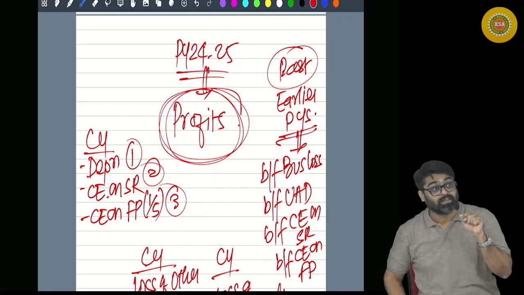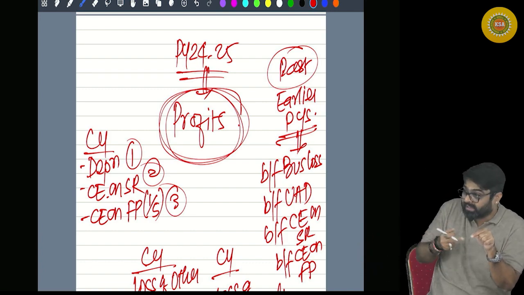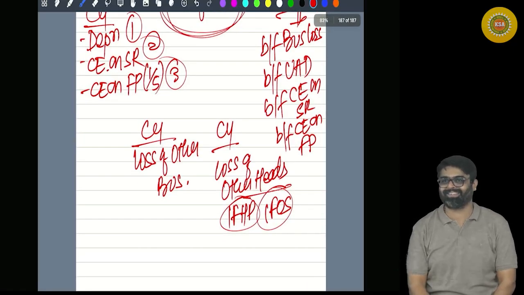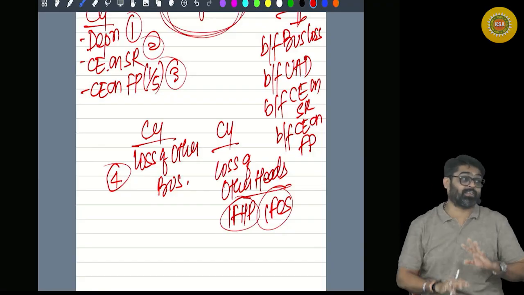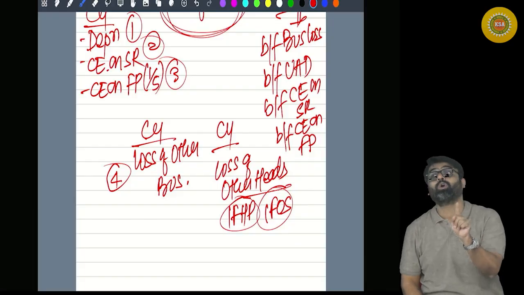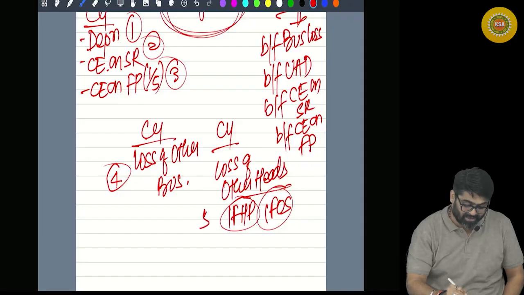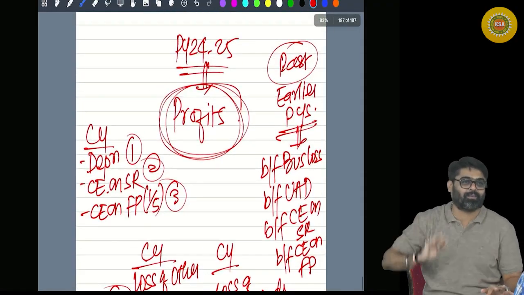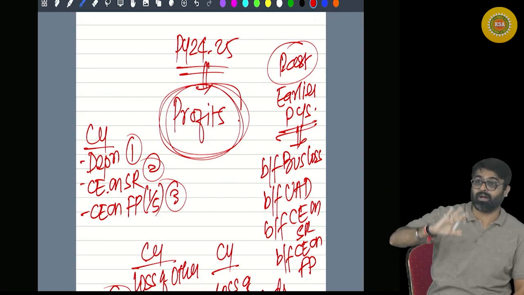Then that profit will be first utilized to absorb the losses of other business in the same head. So do you have losses of other business? This will be 4th. After adjusting this, if some profit still remains, then current year losses of other heads must be first adjusted. Then it will be 5th. After doing this also, if some profit remains, then the profits are available for adjusting the brought forward losses.